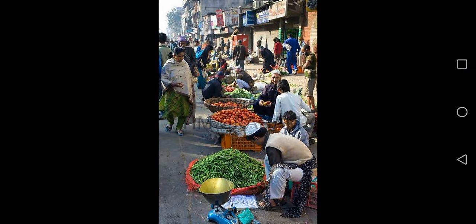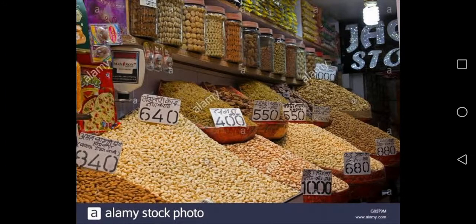In another picture you can see a vegetable market. People are selling the products, and afterward we, the consumers, are purchasing and paying money and getting products. So the system has changed, from the old market system to the new market system.